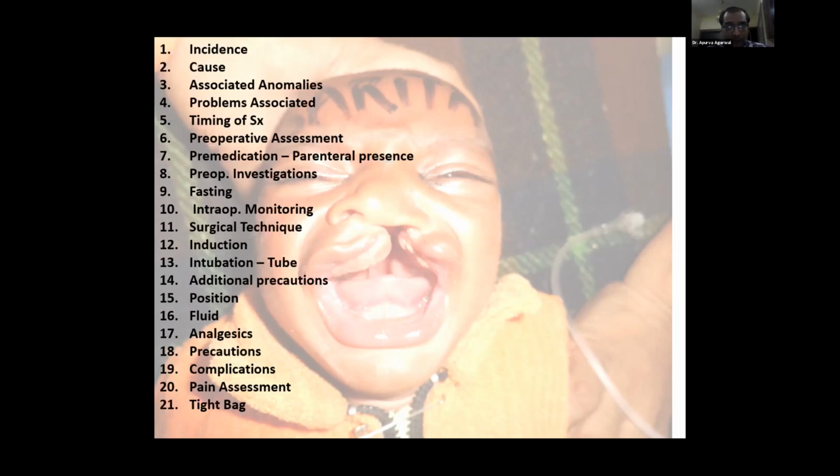GI problems in the form of diarrhea, vomiting, melena, or regurgitation of food, you must always assess. Hematological issues in the form of thalassemia, sickle cell disease, clotting anomalies, all these we need to assess. Whether the child is on any medications in the form of corticosteroids, cardiorespiratory medications, anticonvulsants, chemotherapeutic agents, all these we need to assess. Whether the child has any limb deformities,